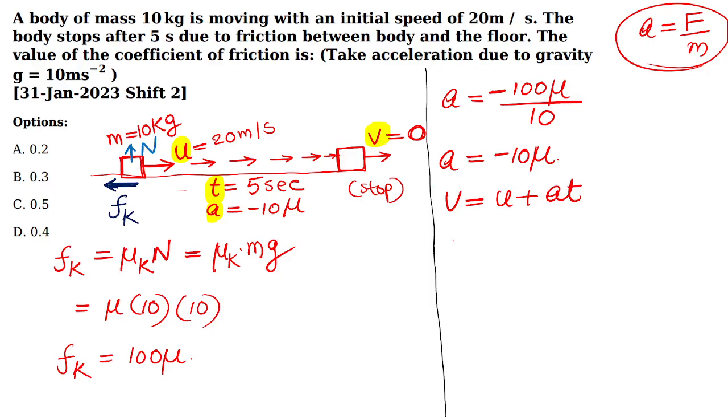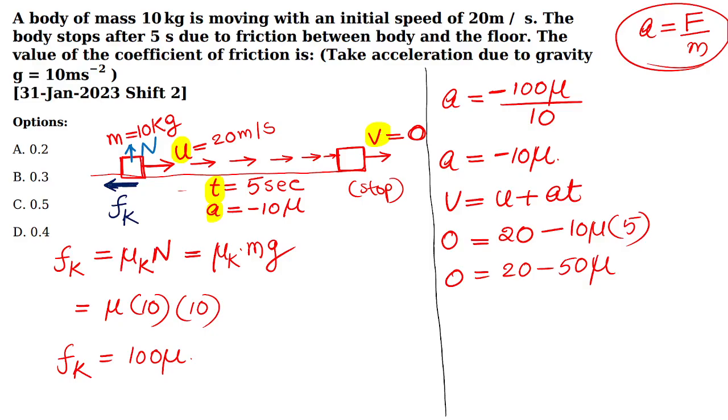v is the final velocity, 0. u is the initial velocity, which is 20. Acceleration is minus 10 mu. Look here, acceleration is minus 10 mu. Time is 5 seconds. So 0 equal to 20 minus 50 mu.